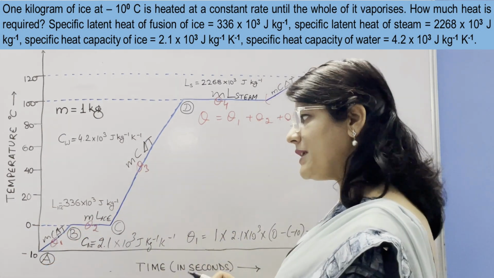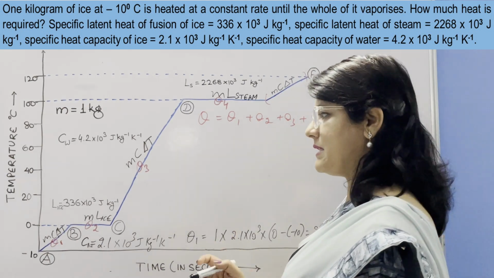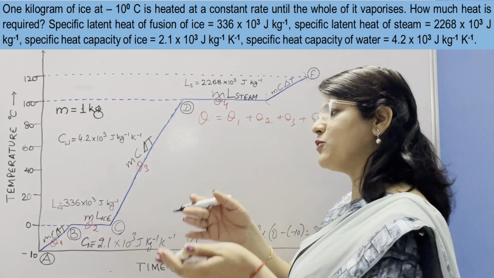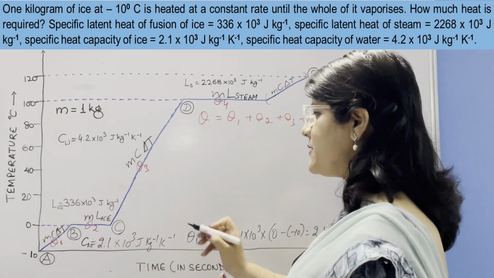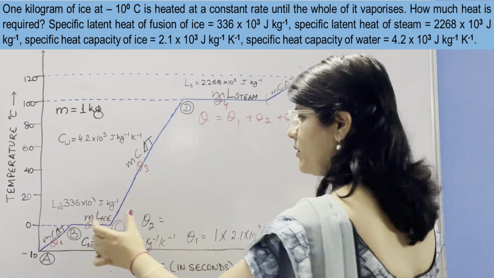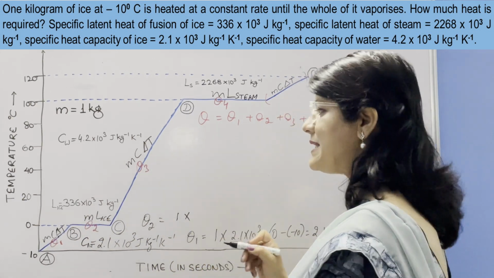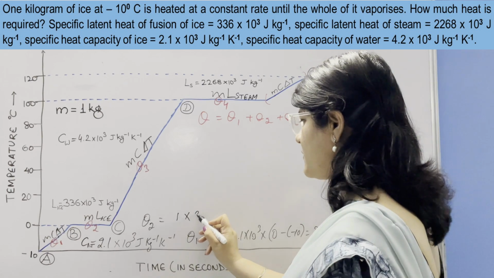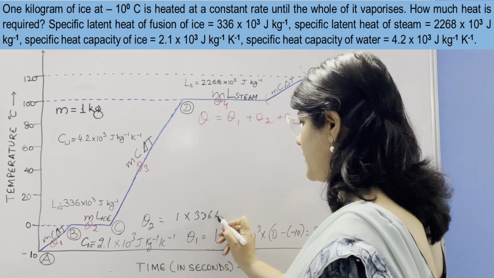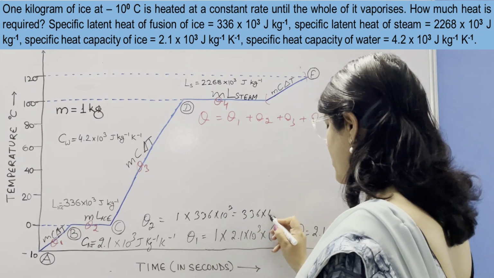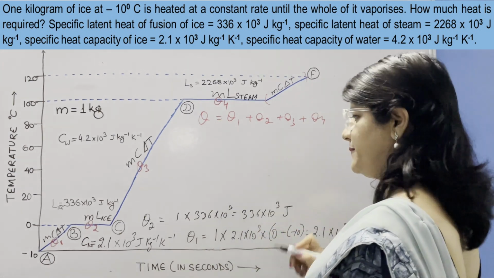Now at 0 degrees Celsius we again need heat energy for converting this 0 degrees Celsius ice into 0 degrees Celsius water. So this phase Q2 is equal to ML. M is 1 and L is latent heat of ice, its value is 336 into 10 raised to power 3. So let it be 336 into 10 raised to power 3 joule.